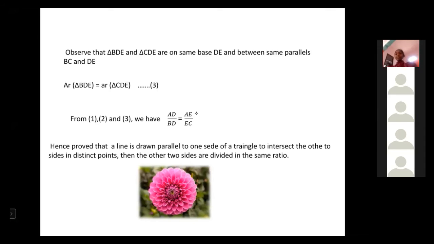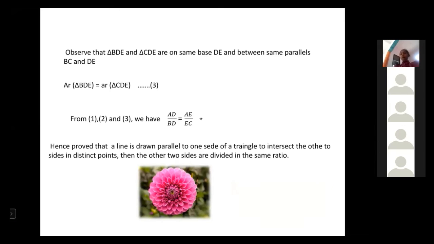First, what we did: there are areas of the triangles ADE, BDE, CDE. First we got the area of the triangles ADE, BDE and CDE, and we divided using 1 and 2. Finally, we got what is required to prove, that is AD by DB equals AE by EC. Hence, we proved that if a line is drawn parallel to one side of a triangle to intersect the other two sides at distinct points,